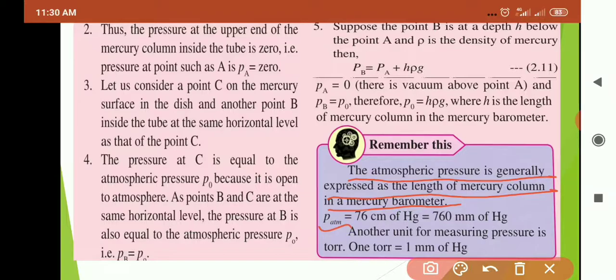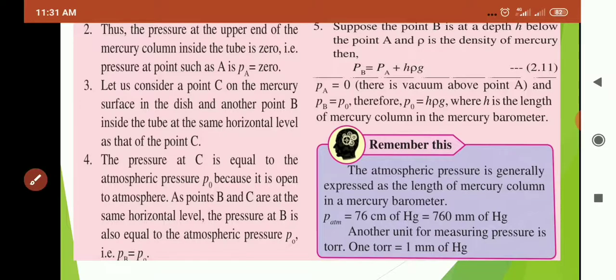So P atmosphere is always 76 centimeter of mercury, Hg is mercury, and 76 centimeter is nothing but 760 millimeter of mercury. Another unit for measuring the pressure is torr. 1 torr is equal to 1 millimeter of Hg. So here 760 torr, this much atmospheric pressure is there.